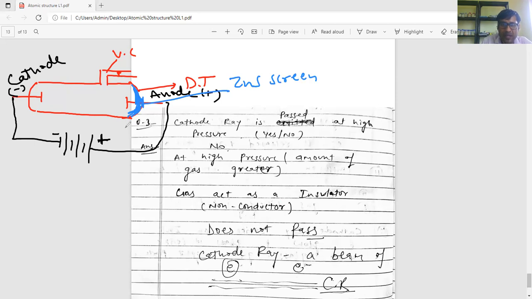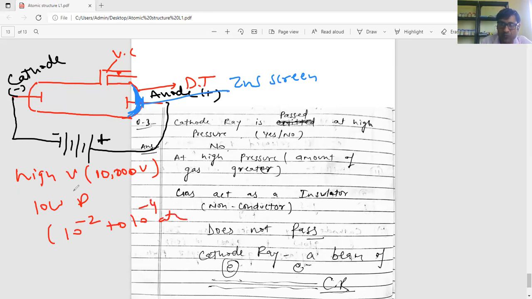When we apply high voltage, approximately 10,000 volt, and low pressure, meaning 10^-2 to 10^-4 atm, then we observe that one ray is emitted from the cathode. So this ray is called cathode ray because it comes from the cathode, and it is a beam of electrons.